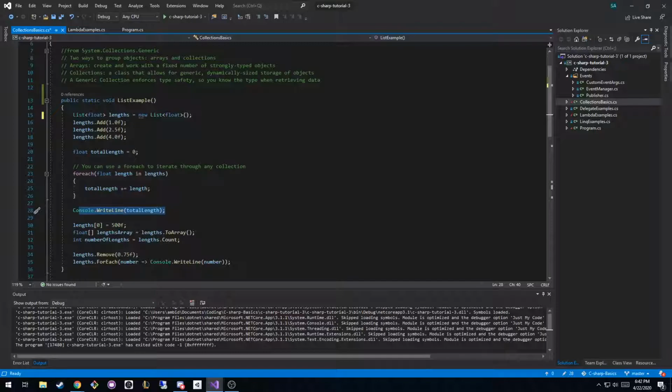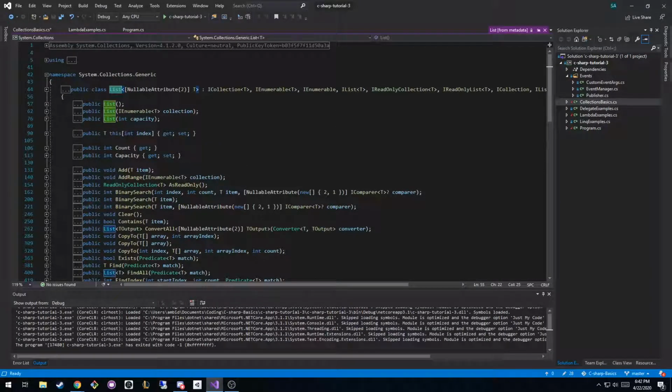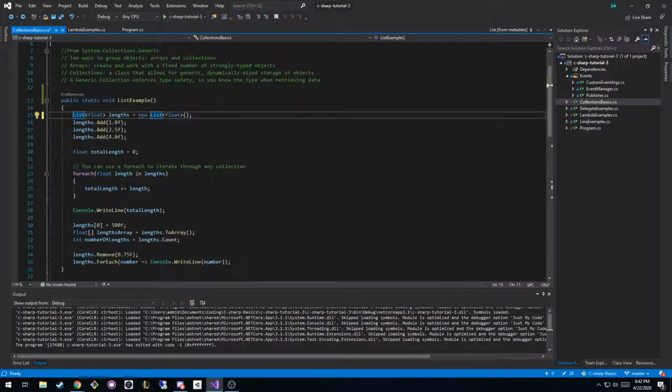Well, the beautiful part about the fact that it inherits from collections is if I just hit F12 on list to go look it up, you can see it inherits the interface called IEnumerable. Ooh, now we're getting to some more interface stuff. Enumerable means it can be enumerated, or this probably is going to overlap a little bit with your understanding of enums, but to enumerate is similar to iterate, right? You can see you're inheriting from IEnumerable of T, meaning that it can hold any type. It allows you to be able to call foreach upon an object, right?